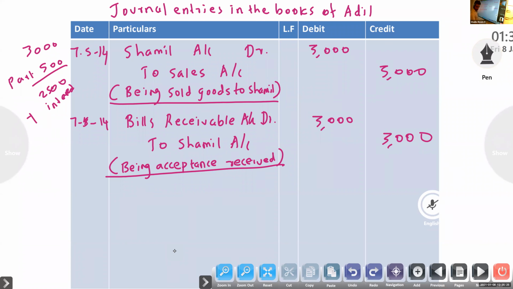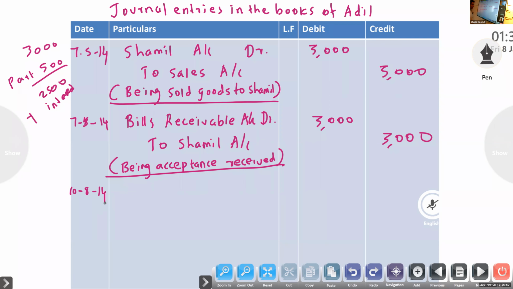Now 3 months, so 7 plus 3 extra days of grace, 5 plus 3, 8/14. Request to renew the bill. So here it is a normal bill, no discounting, no endorsement, nothing.